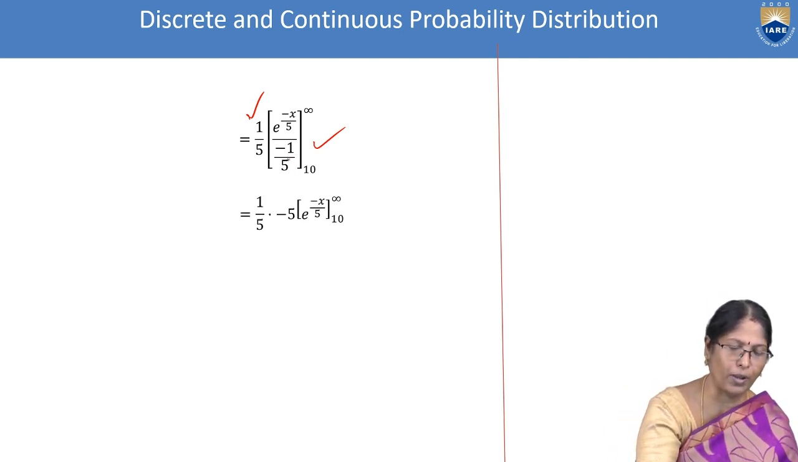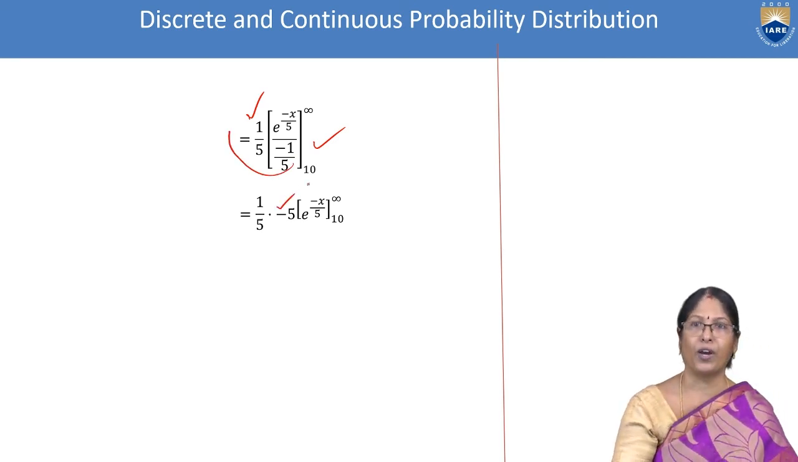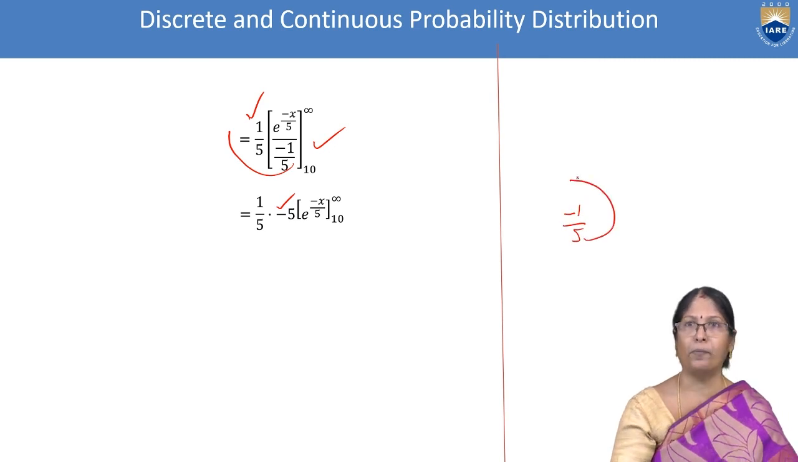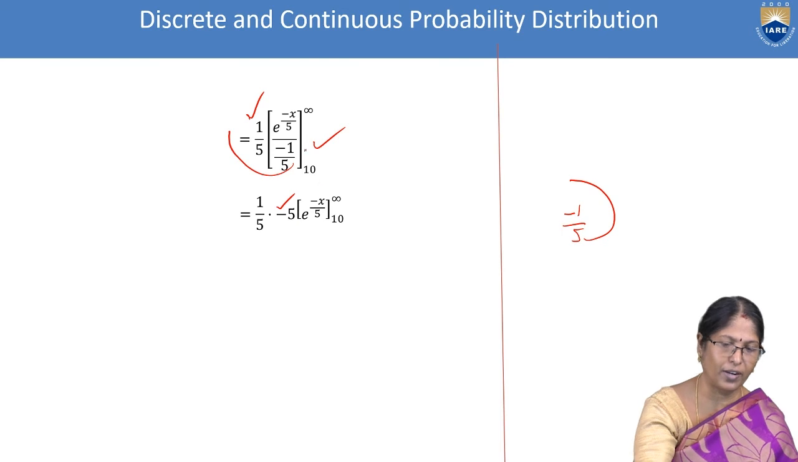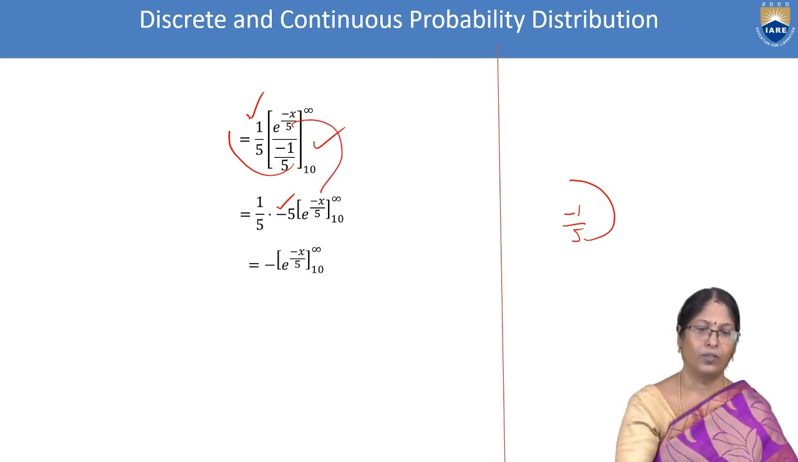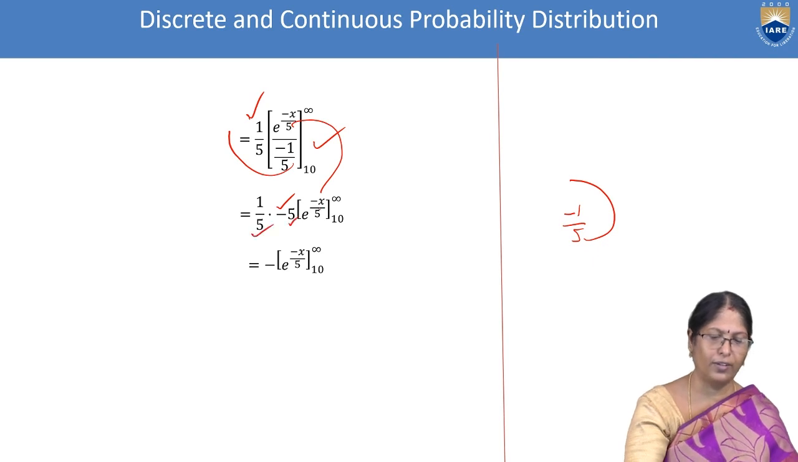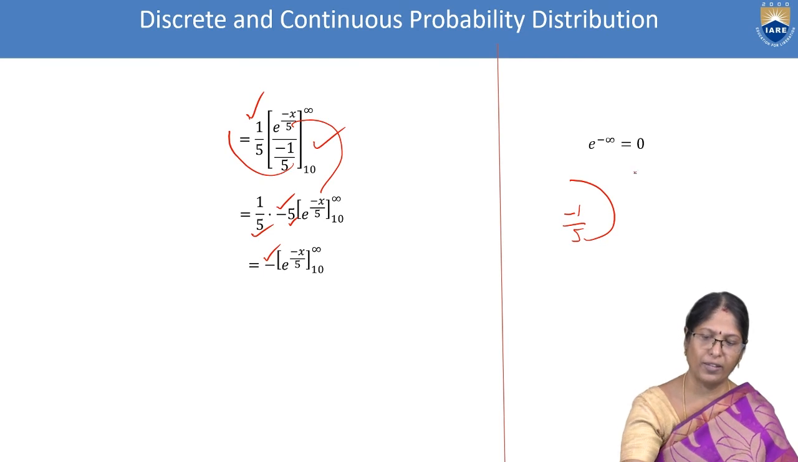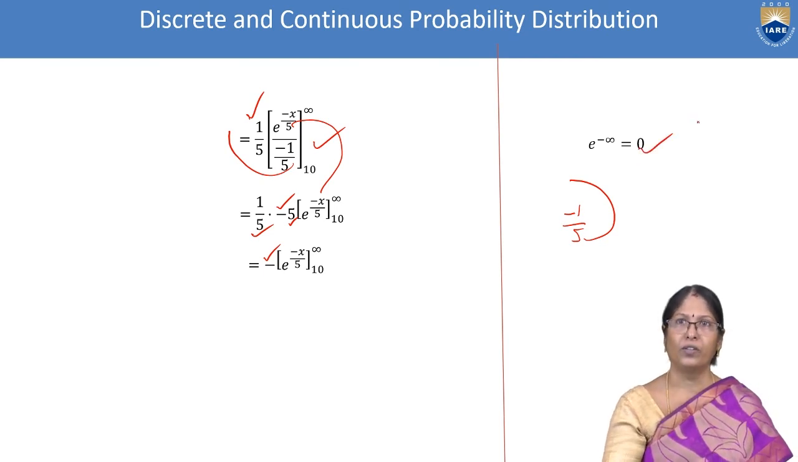This minus 1 by 5 we brought up. It has become minus 5. That is, something with minus 1 by 5 is there, we are bringing it up, it is becoming minus 5. Then the balance is written as it is here. 5 getting cancelled. Balance is minus. e power minus infinity, the value we know is 0.